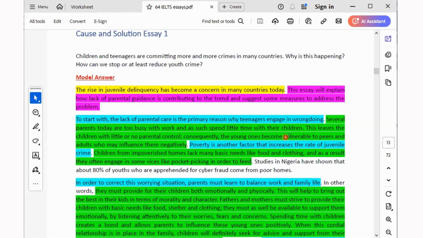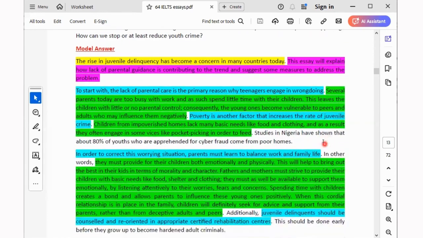Consequently, the young ones become vulnerable to peers and adults who may influence them negatively. Poverty is another factor that increases the rate of what? Juvenile crime. Children from impoverished homes lack basic needs like food and clothing. And as a result, they often engage in some vices like pocket picking in order to feed.